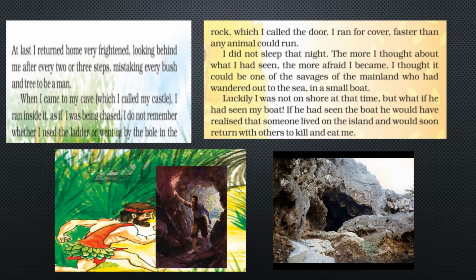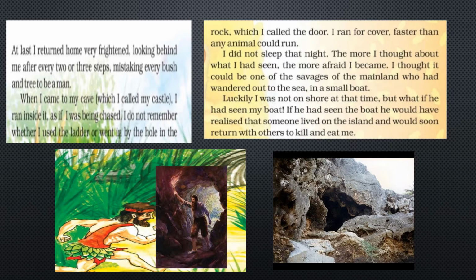I did not sleep that night. I means Robinson Crusoe. He told, I did not sleep that night. The more I thought about what I had seen, the more afraid I became. I thought it could be one of the savages of the mainland who had wandered out to the sea in a small boat. He was thinking and thinking at night, and he came to the decision that somewhere savages came there from the mainland and they want to kill me. They came by small boat and they are wandering near the sea.